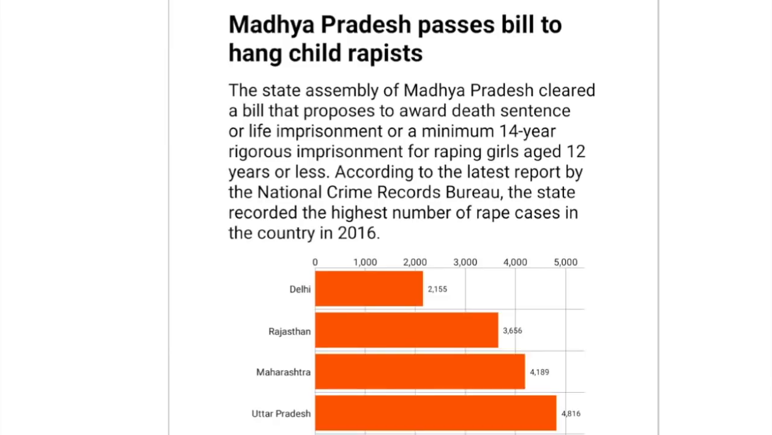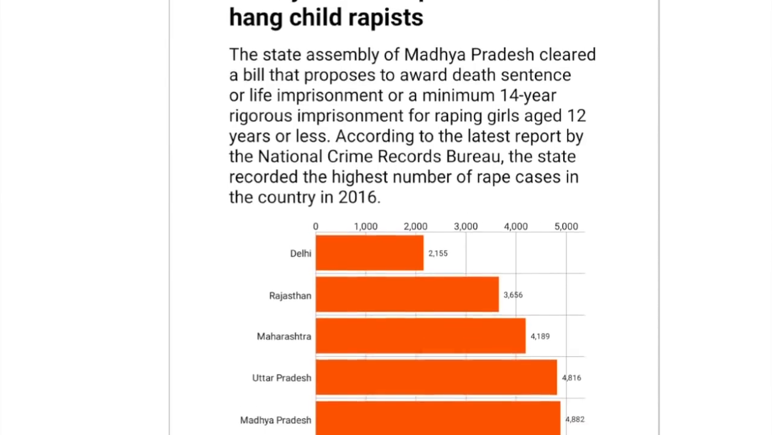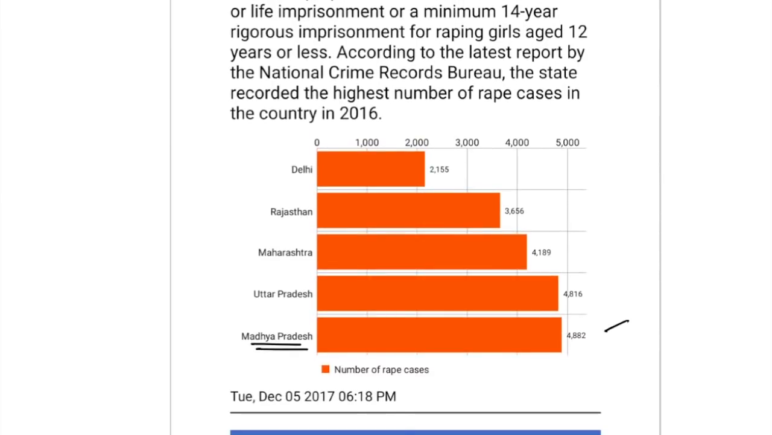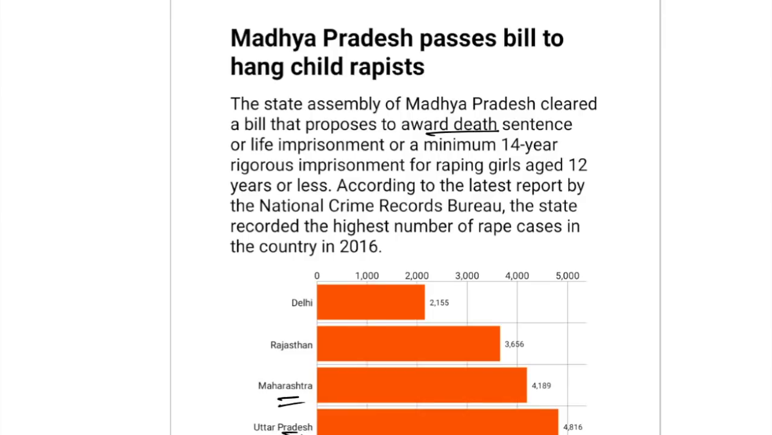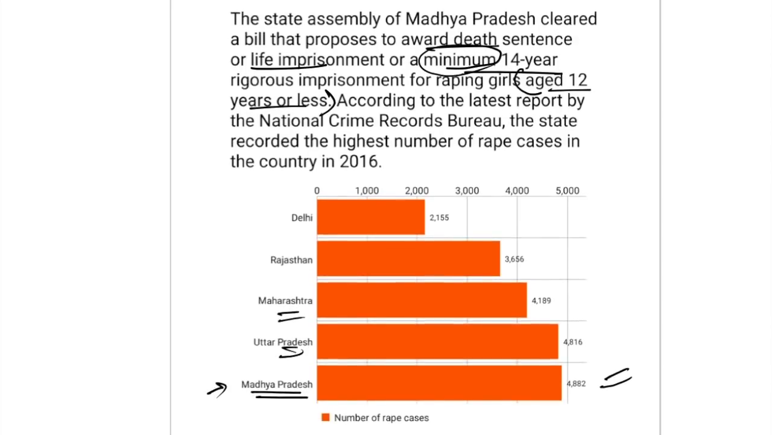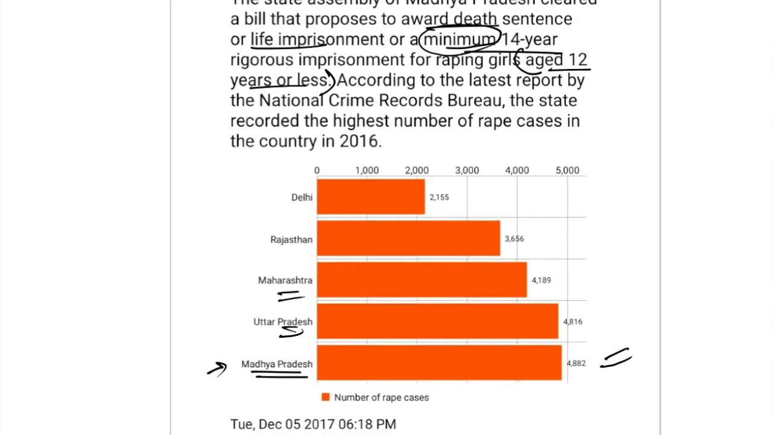This is very important. Madhya Pradesh has decided to pass, or has passed, a bill to hang child rapists, and the reason for that, which can be gathered from the chart, is Madhya Pradesh is the state which has the highest number of rape cases in the year 2017, followed by Uttar Pradesh and Maharashtra. And therefore, in order to plug this, Madhya Pradesh has decided to award death sentence or life imprisonment or a minimum of 14 years. Remember, minimum of 14-year rigorous imprisonment for raping girls aged 12 years or less. So this age is also important from our examination point of view. And as I said, Madhya Pradesh has the highest number of rape cases in the country in 2016.